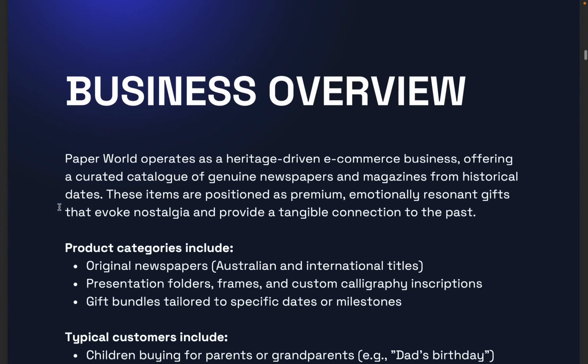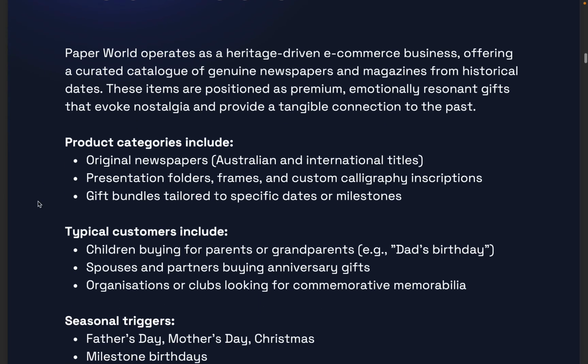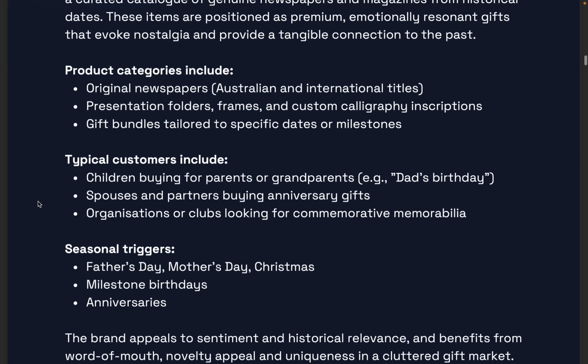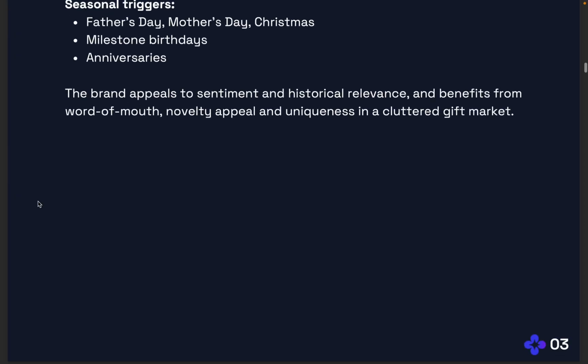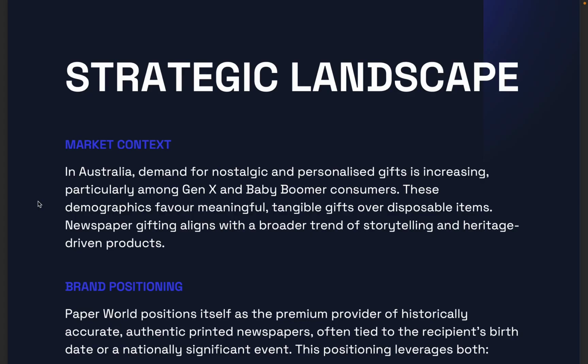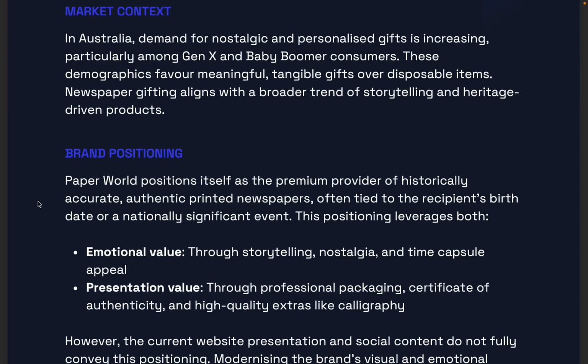Scrolling further down, it then generated a business overview, understanding what Paperworld is, having looked at the website obviously. It has provided an overview not dissimilar to what I did just before, but again, this was done entirely by the platform itself. We didn't add to this. Going further on, it then had a look at the strategic landscape, so the broader market that's available. And it made some assessments based off information that was available to it. You'll also notice it then had a look at some of the brand positioning.